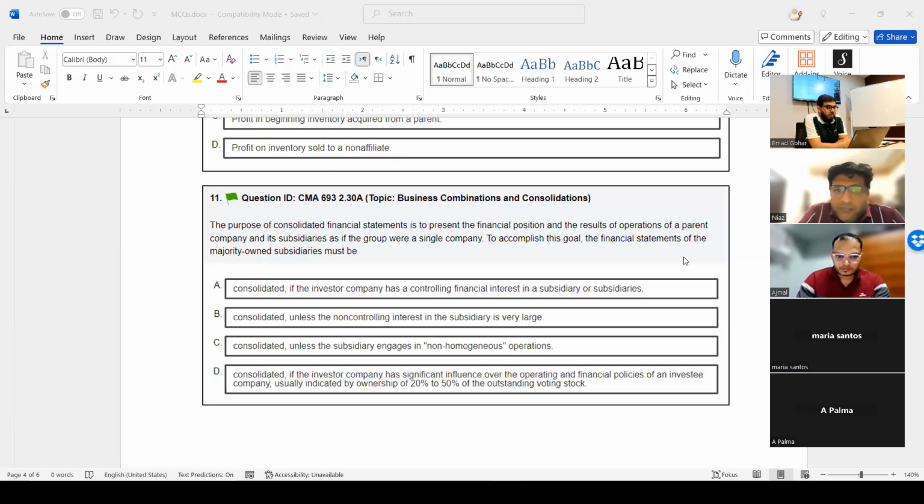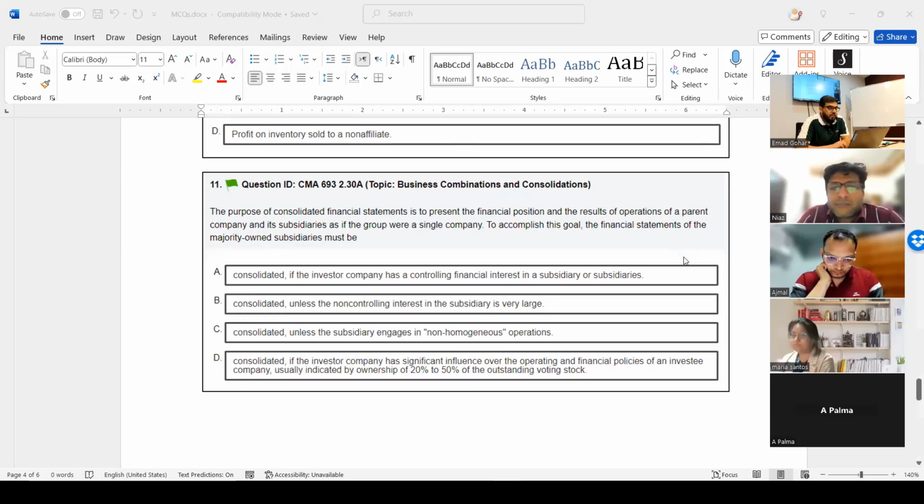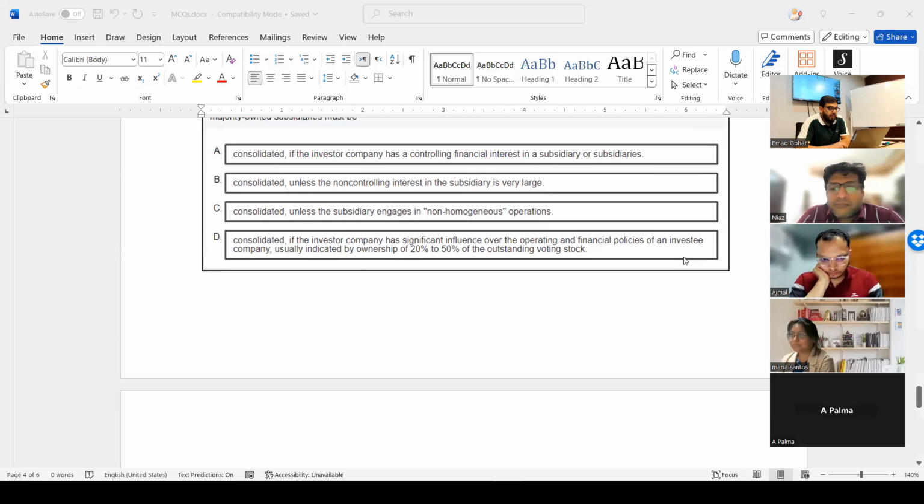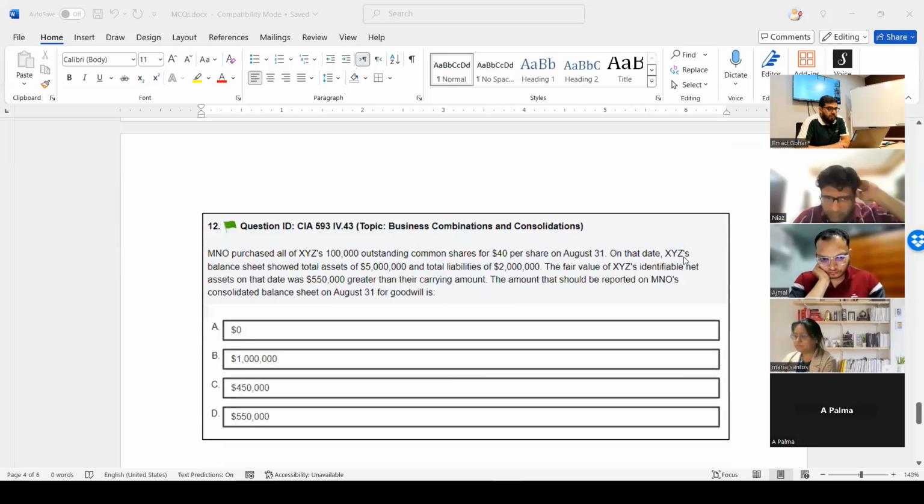My friends, the answer for question number 11 is A. Right? They should be consolidated if the investor company has a controlling financial interest. This is the main point. We need to have control, right? Then only consolidation is okay. And the other three options you can see when I share the answers with you, so you can read through. Okay. 12.